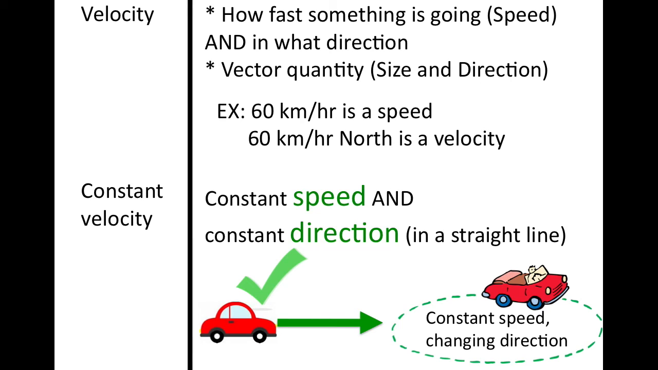It has a constant speed and it's traveling in a straight line so that it can continue its speed. Now, over with the car on the right side of the screen, we have constant speed, but we have continuously changing directions. So because the direction is always changing, this is not an example of constant velocity. This is constant speed, but not constant direction.